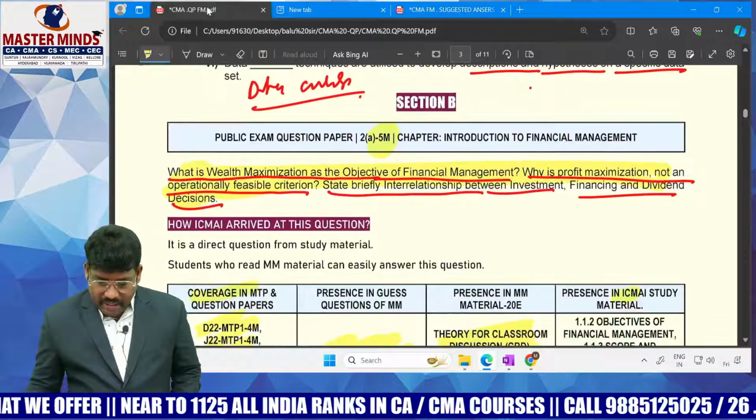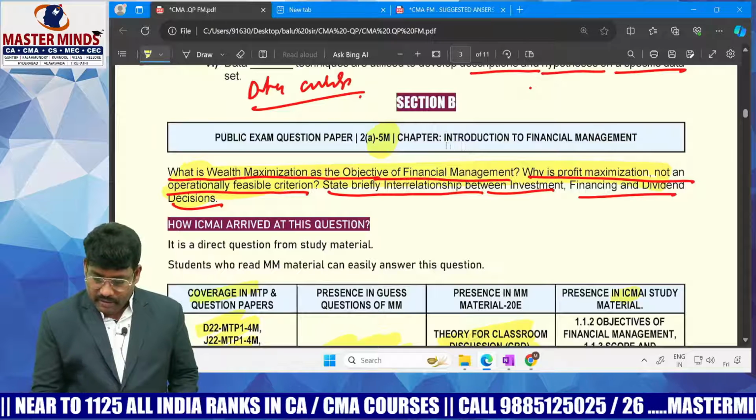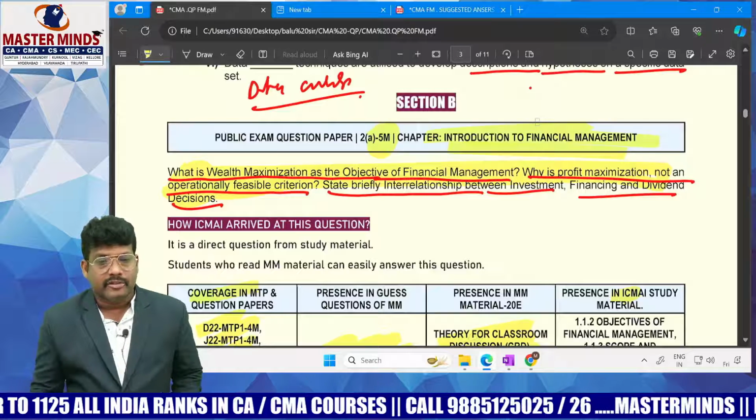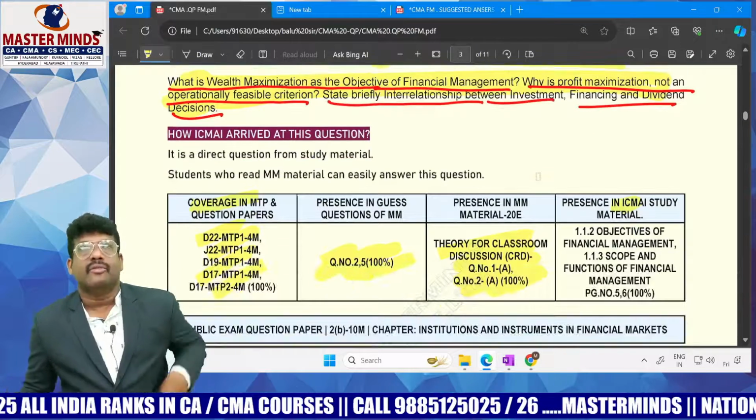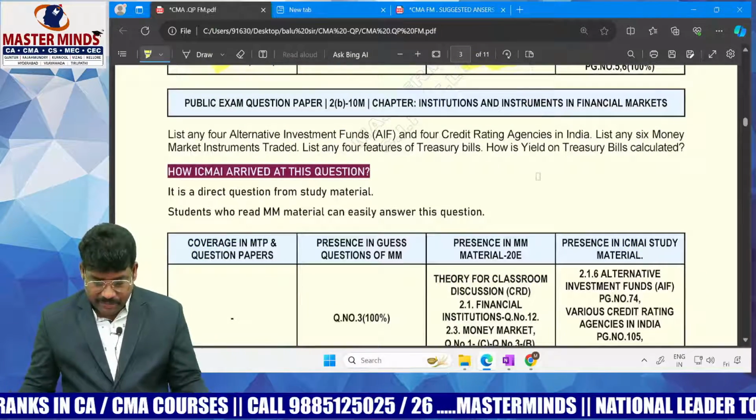This question they directly asked from the scope and objective of financial management, or you can say introduction to financial management. Very happy, in 1 mark and 2 marks questions some are lengthy, but you can score 5 marks here comfortably.